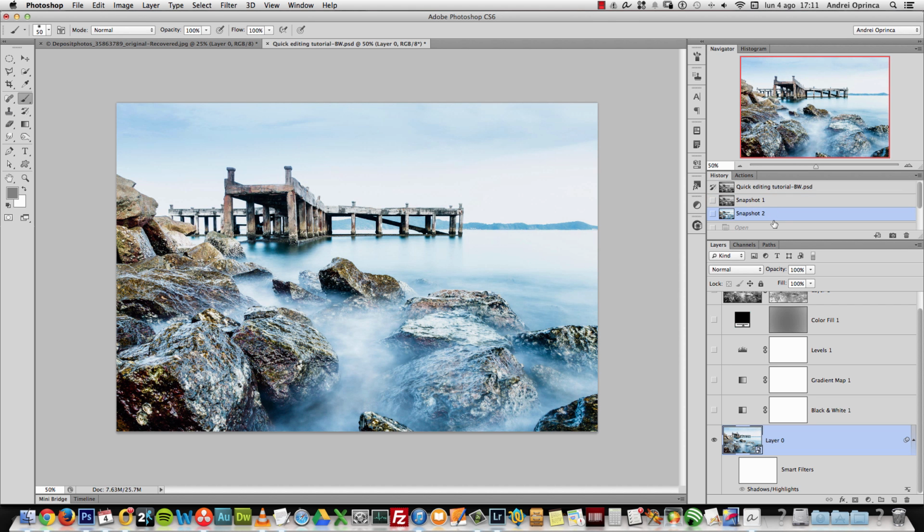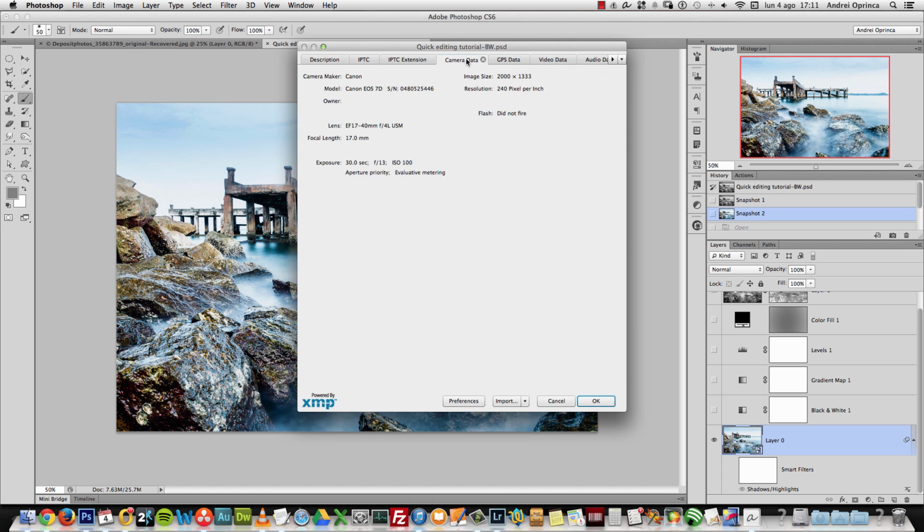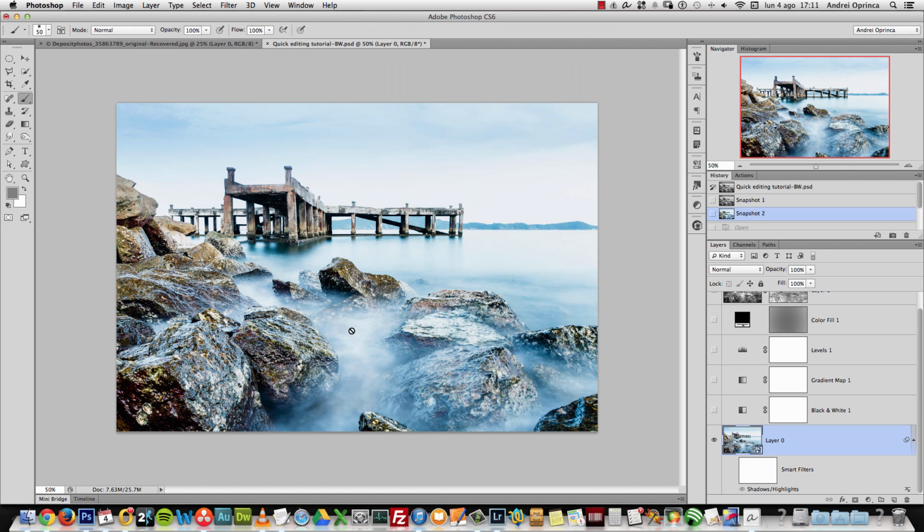Let me show the original, which is this one. You can see we have pretty much no detail in the sky and on the water either, so we have a lot of highlights, and that's mostly because this is a long exposure photo. In fact, maybe I can see the camera data. It's a 30-second exposure at f/13, so that's why you can see the smooth effect here on the water. This is a water splash, and this is why we have no details in the sky either, because the clouds kind of blurred. Well, they're gone.